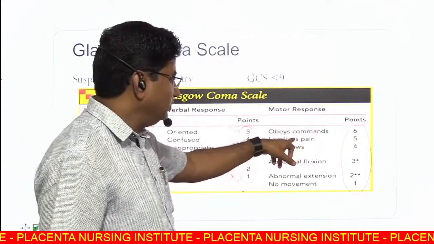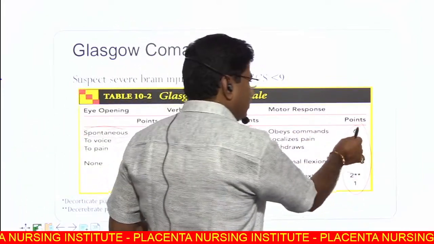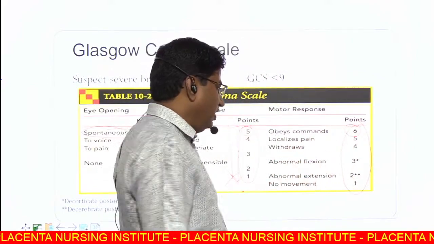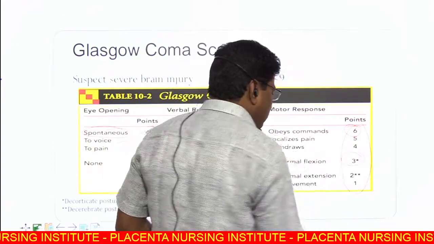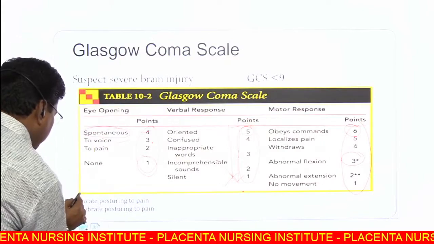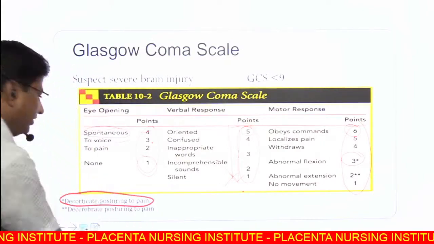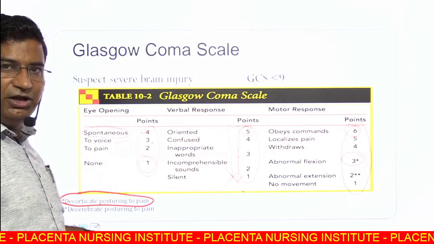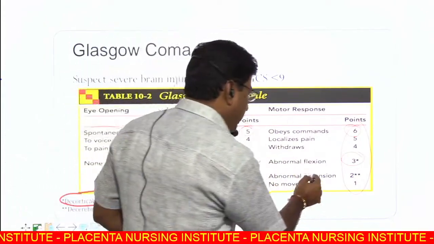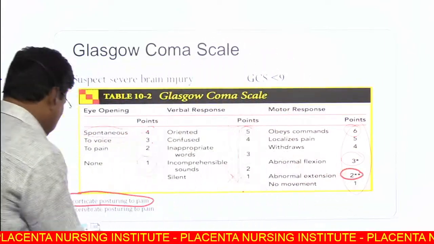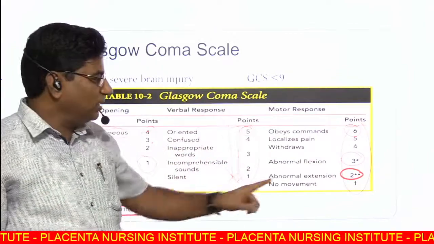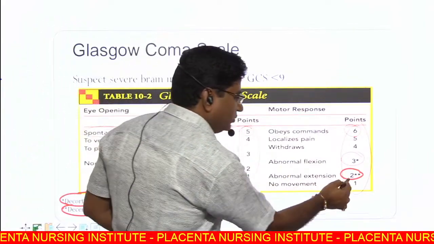Then motor response: patient obeys command, 6 score. If localizing, then 5. Withdrawal to pain, 4. If abnormal flexion, this is known as decorticate posturing to pain. Abnormal flexion, this is decorticate posture. Then abnormal extension, score is 2. This is decerebrate posture. Score is 2. And no movement is 1.